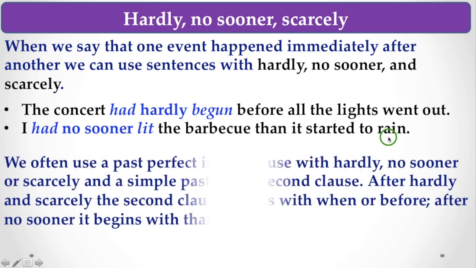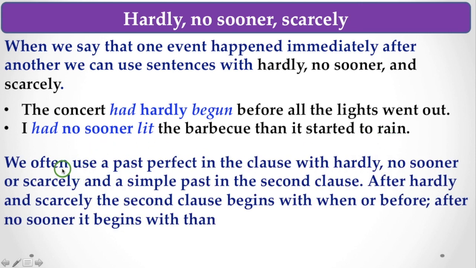So this is the example, and here we often use past perfect in the clause with hardly, no sooner, and scarcely. Here you find that the verb tense is past perfect while using these subordinators. We have to use past perfect tense, and simple past in the second clause, like went out or started.